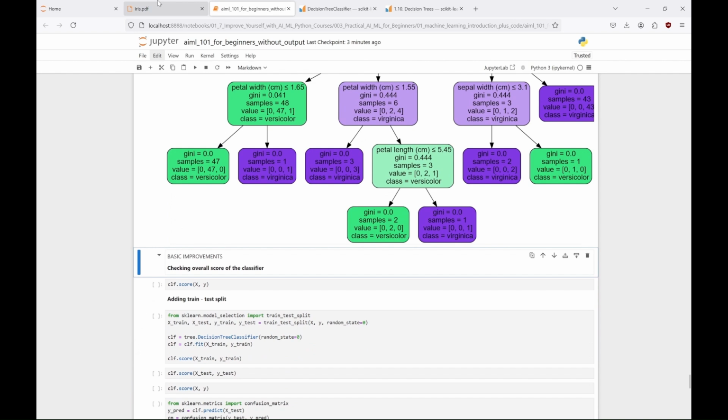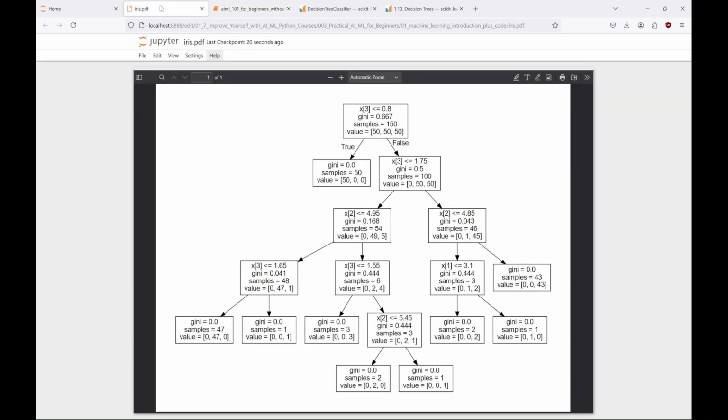It learned really great how to divide flowers in this dataset of 150 flowers. But it might not be as good in real life. In other words, we might see here something called overfitting. It means the model performs well on training data, but struggles with new data because it's too tailored to the specifics of the training set. Essentially, it's losing generalization ability, and that's one of the biggest problems with machine learning.